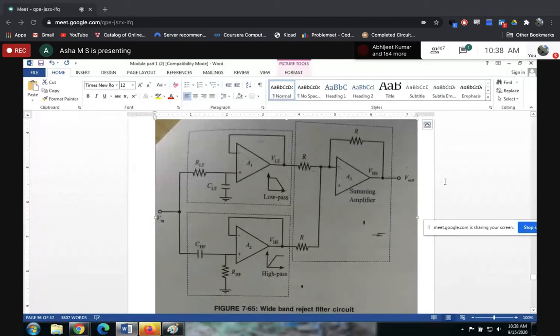So this wideband reject filter can be constructed by summing the low pass filter and high pass filter. And what do you mean by summing here? So you know that op amp can be used as a summing amplifier. It can perform all the arithmetic operations. This you have already discussed in your second semester. If you remember, well and good. If not, also just understand that you can perform all the mathematical operations like addition, subtraction, all those things.